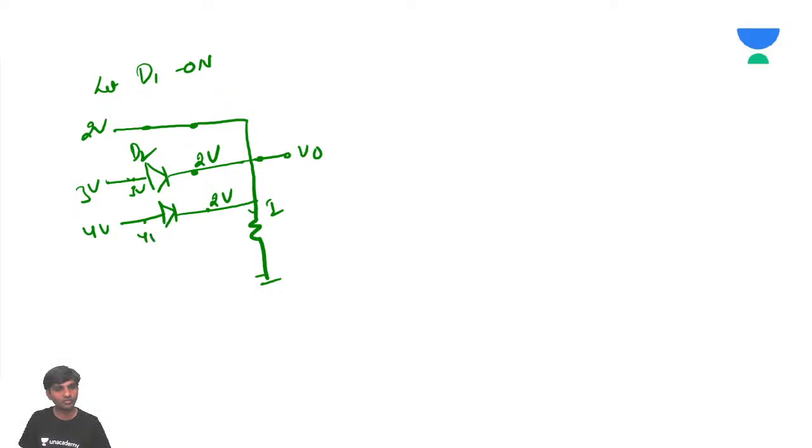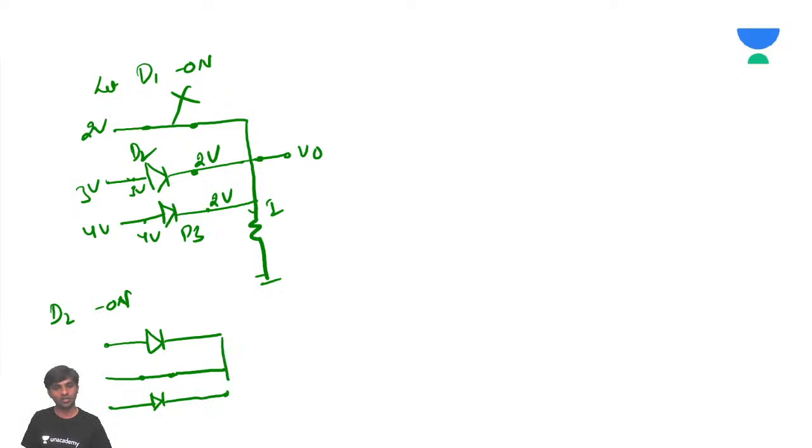And this is going to be 4 volts and 2 volts. Again, this D3 becomes on. So this combination is also wrong. So D1 on is wrong. Now let's say D2 is on. When D2 is on, what happens, sir? Assume D2 is on.